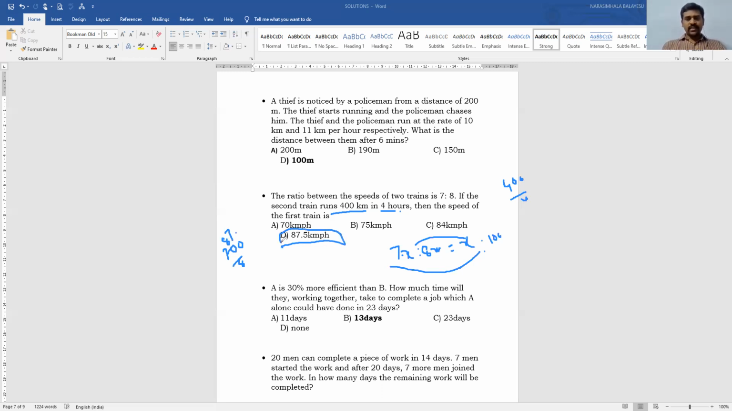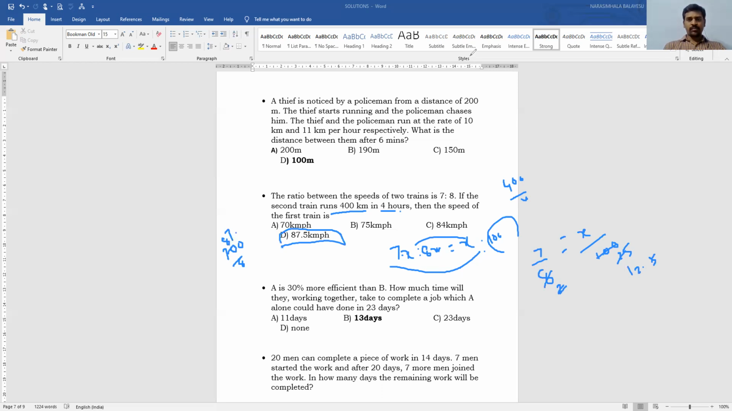So we are given the speed. 7 by 8 is equal to the speed of the first train, which we don't know, x, over the speed of the second train, which he has given in the information. So 4 into 25, 100 per hour, 100 by 8 is 12.5. 12.5 into 7 is equal to 87.5. So that is the answer for this.